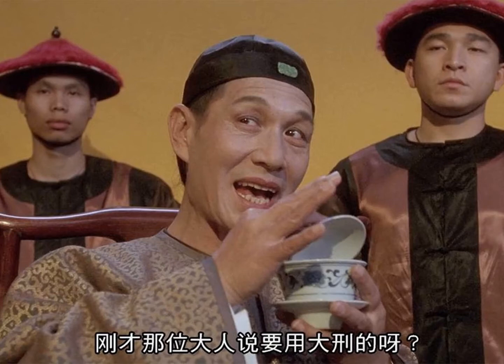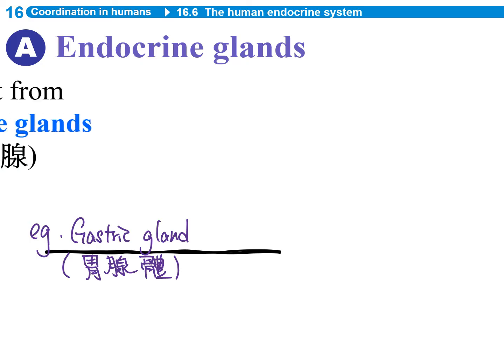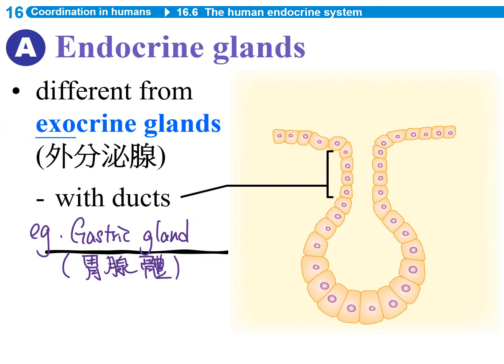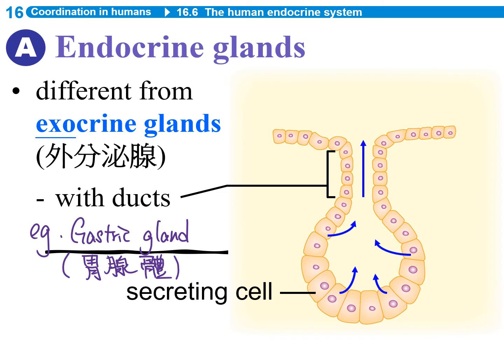So the castrated man, 閹割咗嘅男性, does not have enough male sex hormone in the blood, he will act and look very feminine. 望落有女性嘅特徵啦，冇咁男性啦。